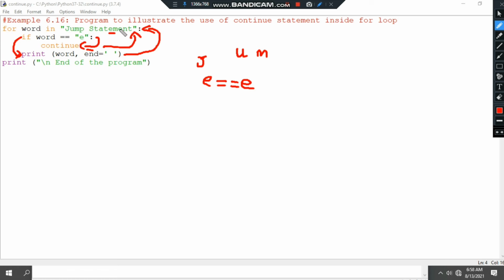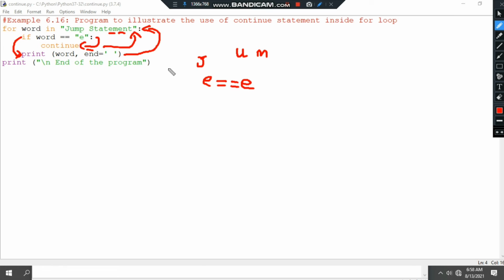So it goes to the for loop and takes the next letter M, and then it checks the condition M equal to E. The condition is false, so it goes to the print statement and prints the letters. That is, the letter E cannot be printed in the output. So jump will be printed and then STATMNT alone will be printed. The letter E cannot be displayed because when the letter E is reached, we give the continue statement. For that time, you are omitting the print statement, that is, ignoring the print statement to skip it. So the letter E cannot be printed.